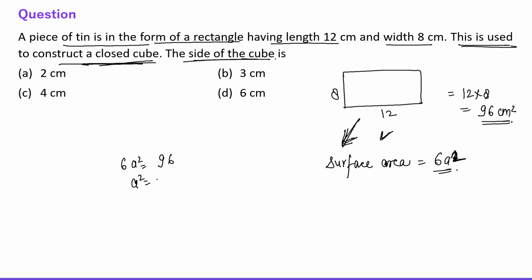Then a square is 16. Then a is 4 centimeter. So the side of the cube will be 4 centimeter. Everyone, this is a very simple question of mensuration, provided you know the formulas of the topic. Okay, now let's talk about the next question.